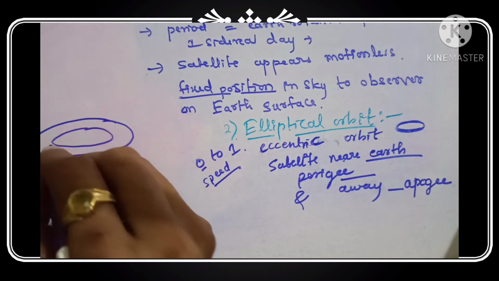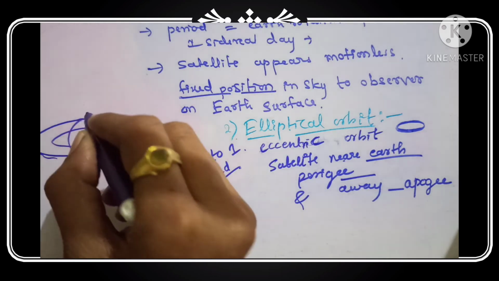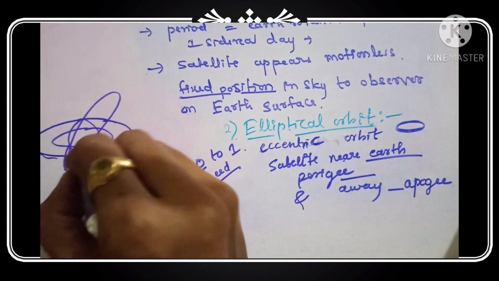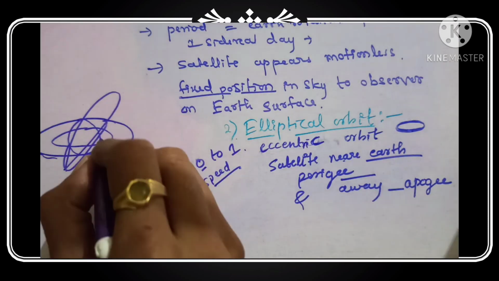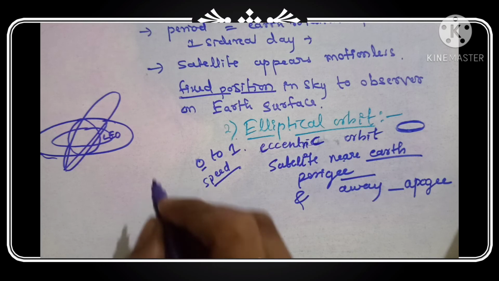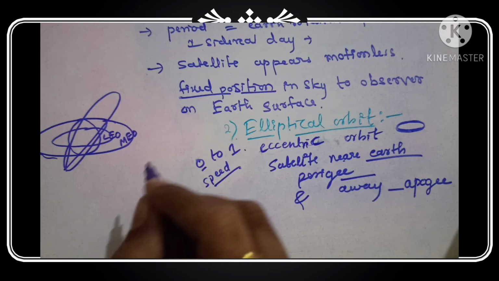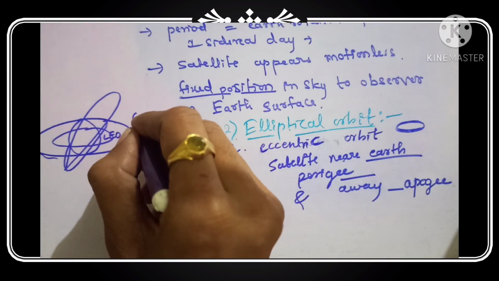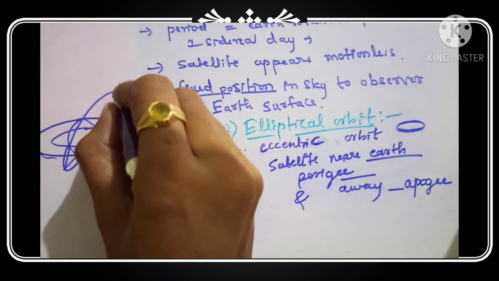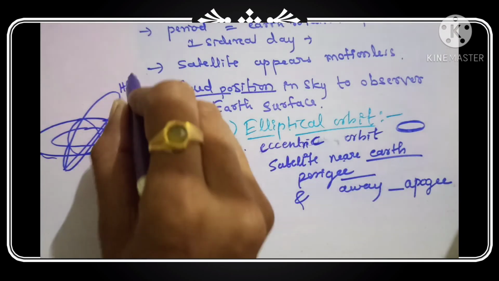Here is the earth, and one more orbit here, and another orbit like that. This is known as LEO, this is MEO, this is GEO, and the last one is HEO. LEO, MEO, GEO and HEO.